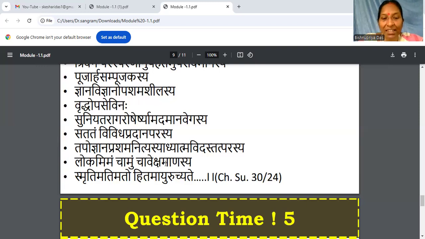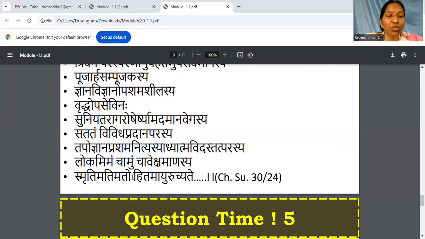Therefore it is advised that whatever activity we are doing, we should be very observant, avekshamanasya, about its consequences either in this life or the next. If you are conscious of this, you are permitted to do it. So the lesson is that all the activity we do has consequences either in this life or in the next life.